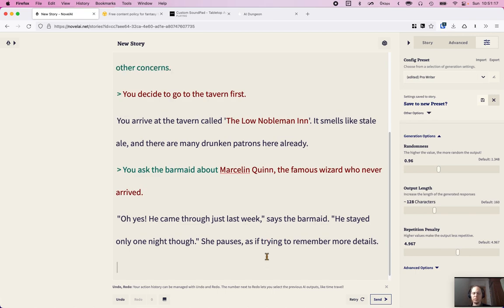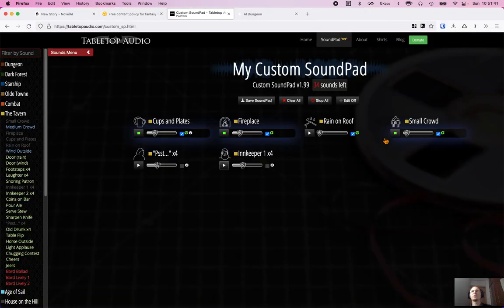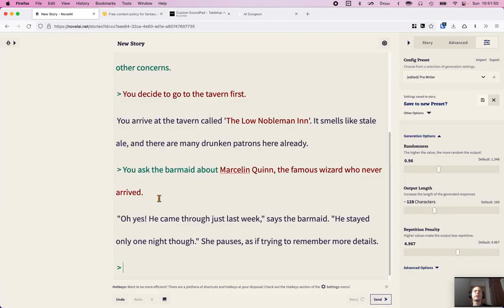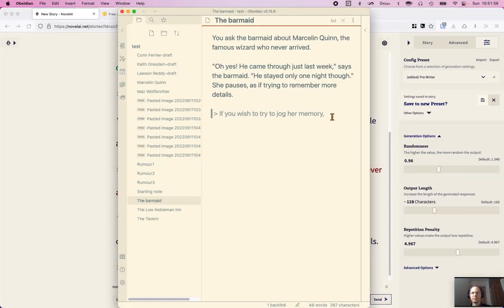Okay, let's give something to jog her memory. Actually, let's give it a choice. If you wish to try to jog her memory, and let's turn that down a little bit. Actually, that's good. So we give a choice to the player. If you should jog her memory, we give her a fact about him to try to help.